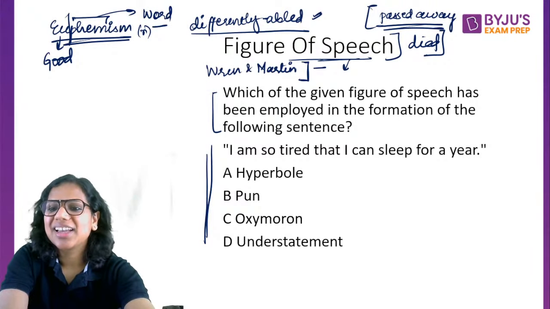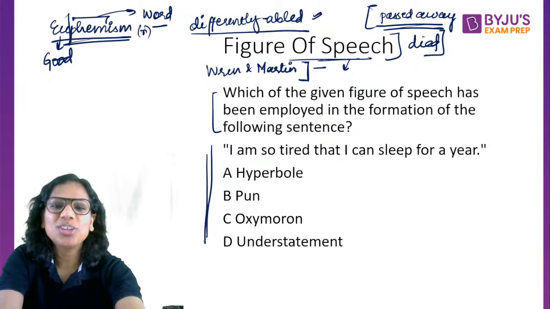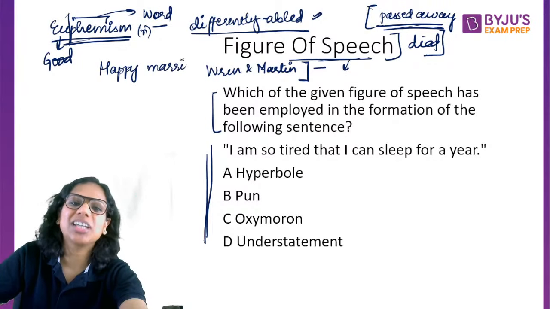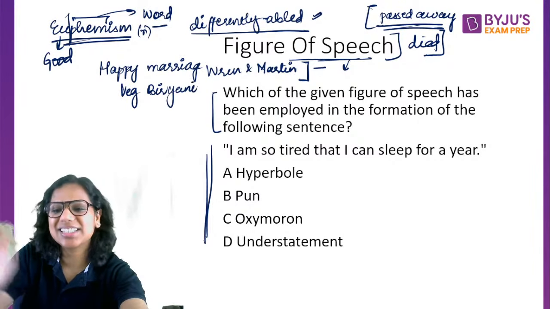Okay, happy married, yes. A lot of people say a happy marriage is an oxymoron. That's actually a joke that people make, that happy and marriage can't go together, right? Some people say veg biryani is an oxymoron because veg and biryani don't go hand in hand. So yes, these are just jokes.